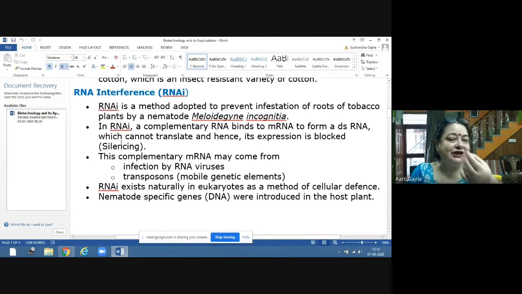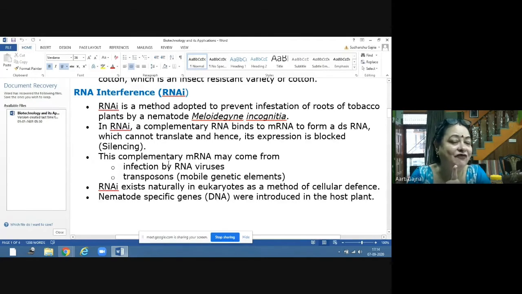When the nematode is eating that tobacco plant, infecting its roots, that RNA is going into the nematode, and the nematode will have RNA interference, silencing it by formation of double-stranded RNA. And when the double-stranded RNA is formed, that growth will not take place in the nematode. And this is taking place in the larval form.